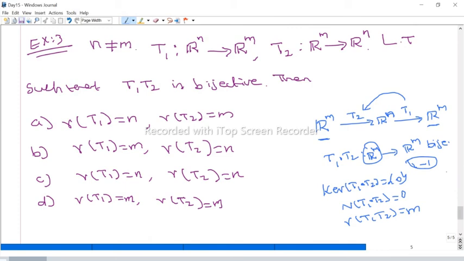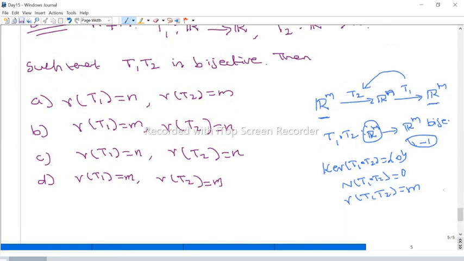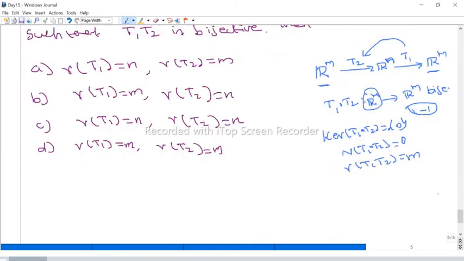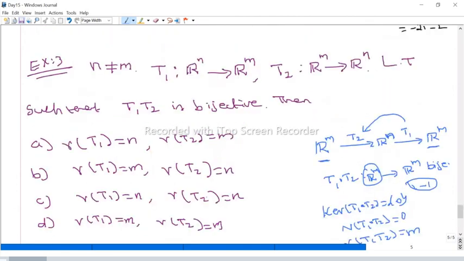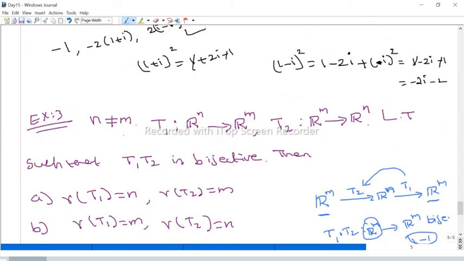Now we know that the rank of AB is less than or equal to the minimum of rank of A comma rank of B, and it is greater than or equal to the sum of the ranks minus the common dimension. We can see this as matrices. T1 is m cross n, and T2 is n cross m.